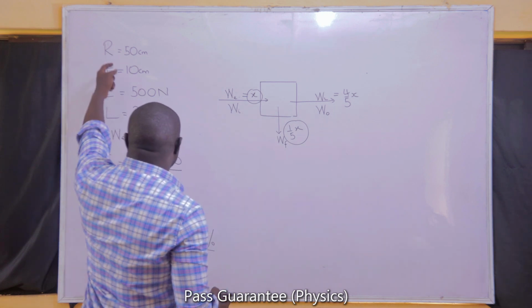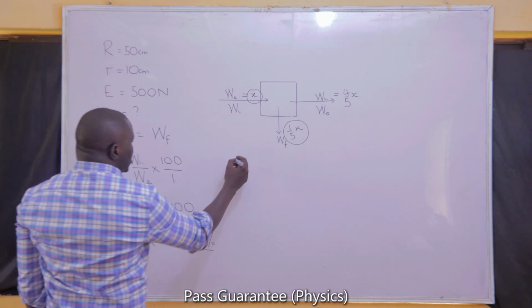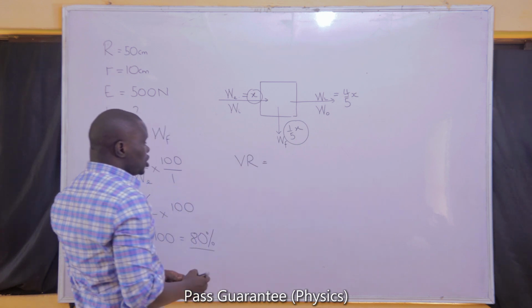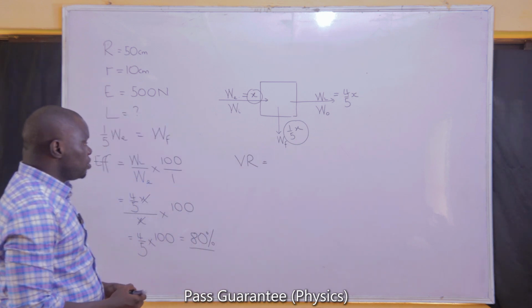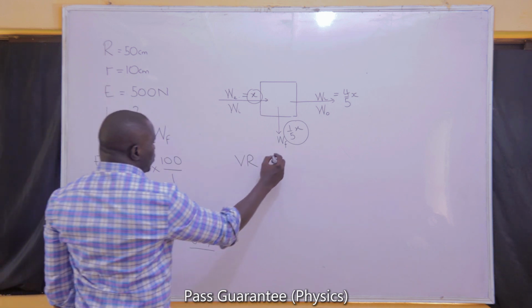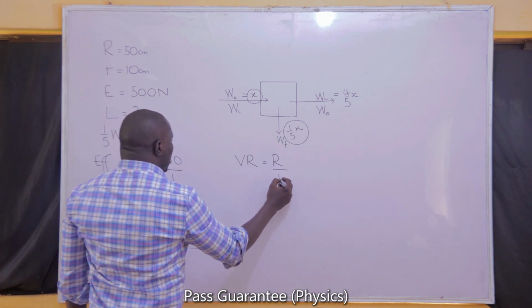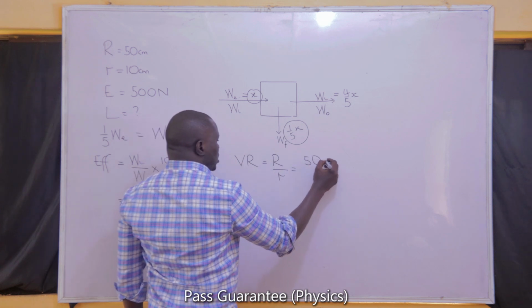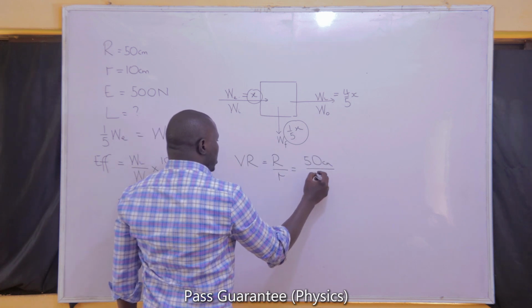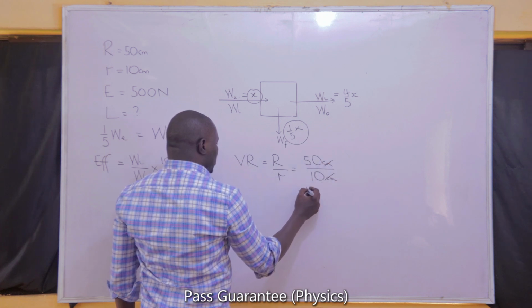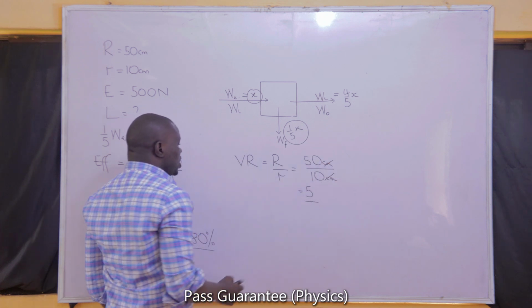One other thing I can easily get from all of this combination is the velocity ratio. Earlier on, I gave you the formula for finding the velocity ratios of all the simple machines. Now, particularly for wheel and axle, the velocity ratio of a wheel and axle is the radius of the wheel all over the radius of the axle, and that is 50 centimeters divided by 10 centimeters. If we divide 50 by 10, we should have 5. So the velocity ratio for this machine is 5.